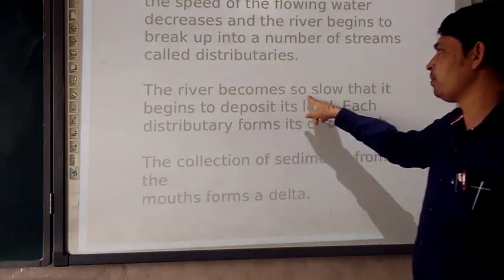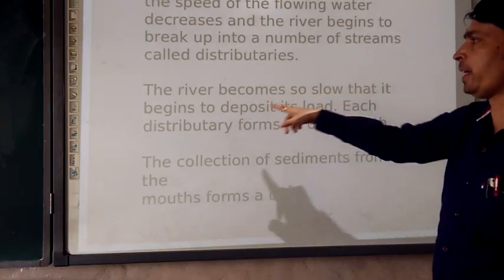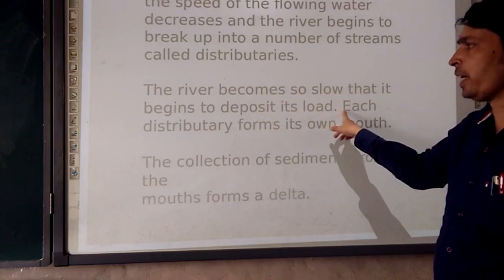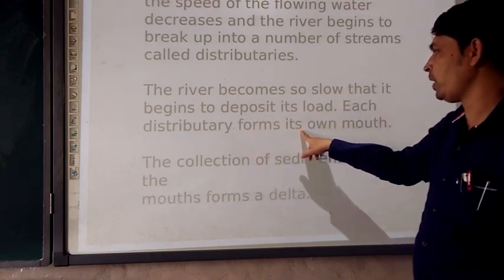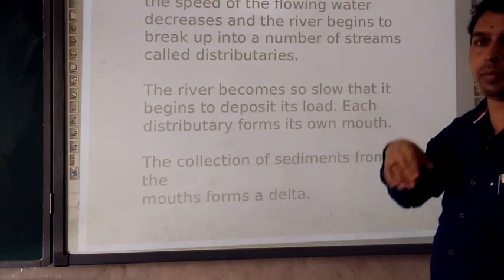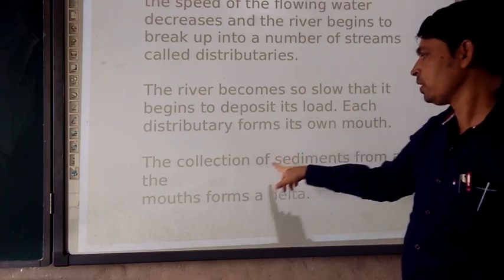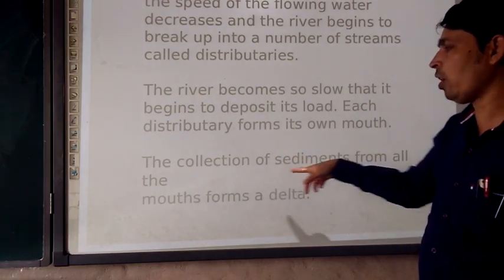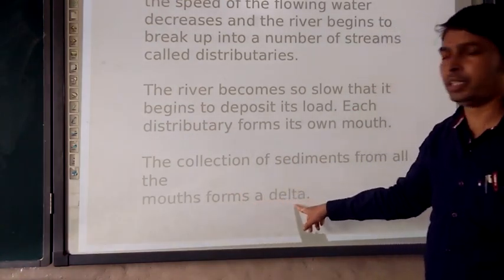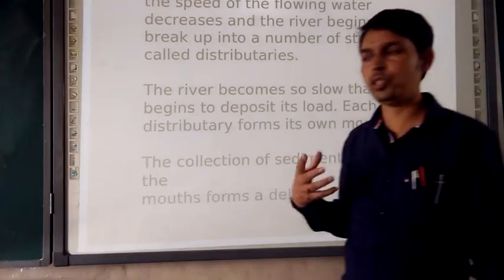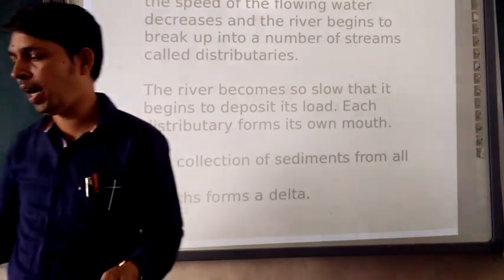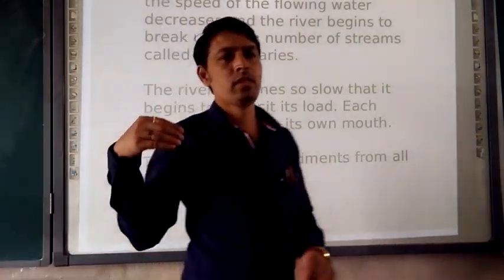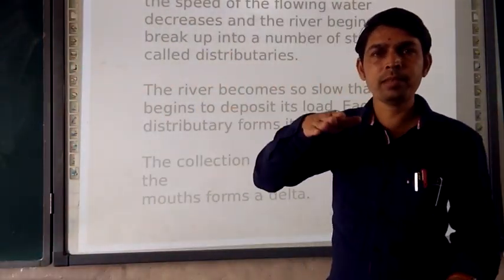The river becomes so slow that it begins to deposit its load. Each distributary forms its own mouth. The collection of these sediments at all the mouths forms a delta. So how is the formation of the delta happening? The river is moving.